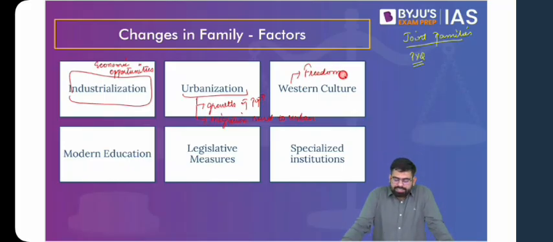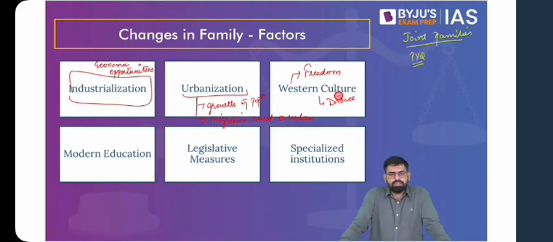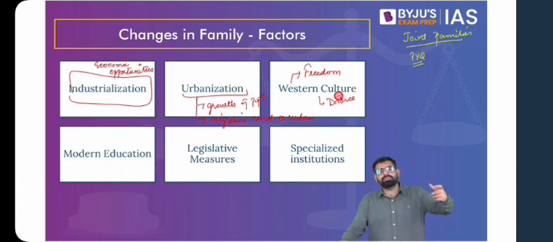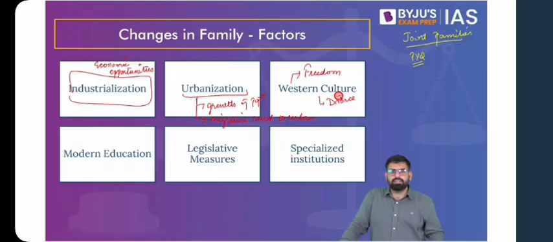Now, another idea about Western culture that you have to understand is the idea of divorce. When we talk about India, and particularly Hindu families, which is the majority religion of India, marriage is a bond that is considered to be unbreakable. Marriage is something sacred. Marriage is an intergenerational contract, that people who get married once cannot get out of that arrangement. This is generally how we perceive marriage in Indian society. But with changing times, with the influence of the West, with legislation in the form of the Hindu Marriage Act, divorce has become normal now.